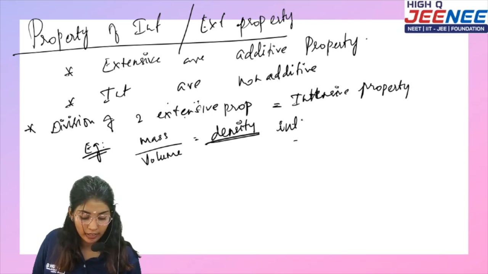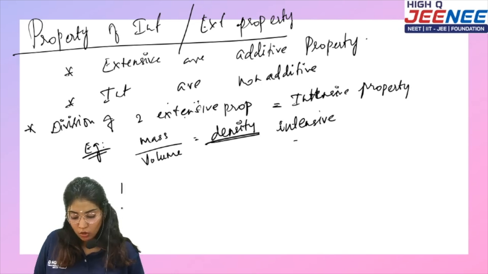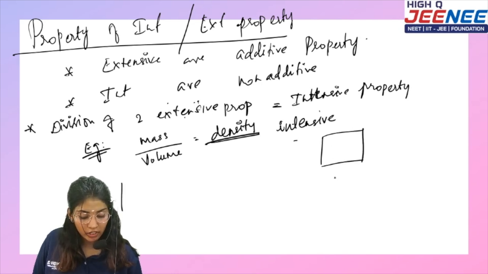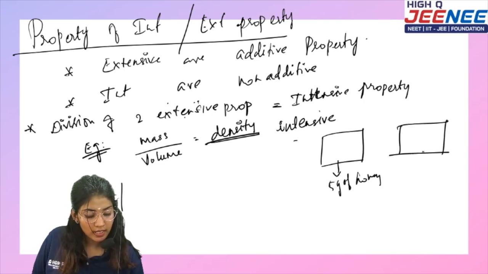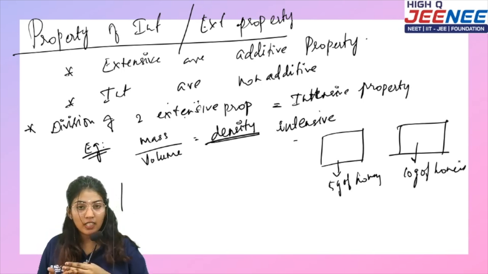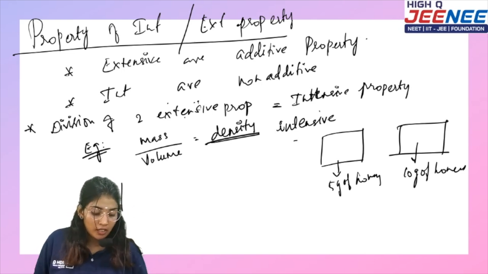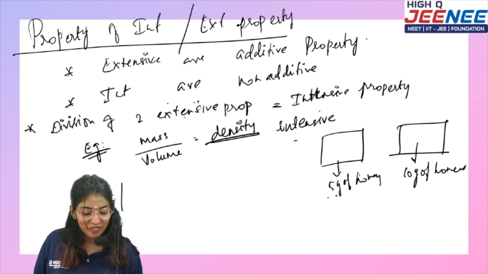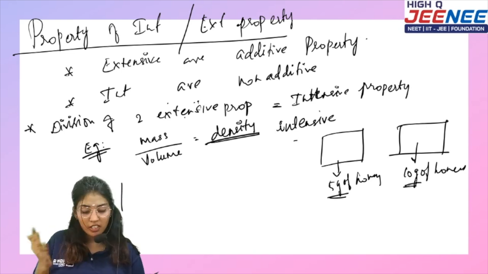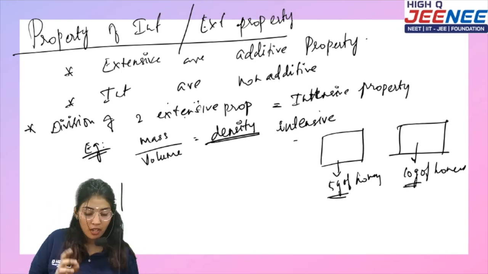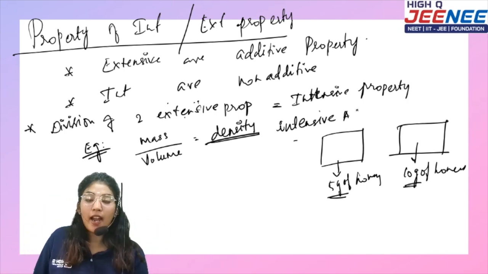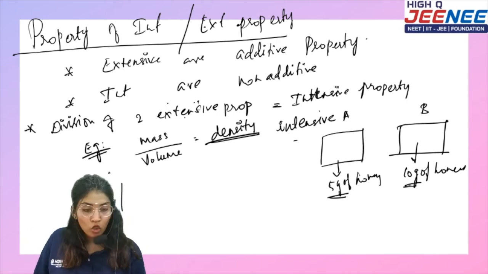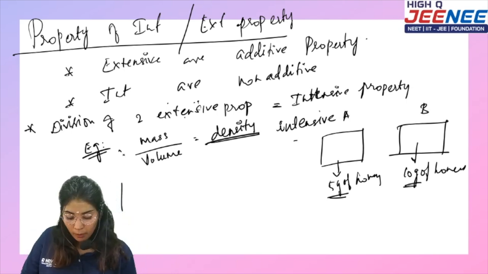Now, in one consideration I am considering 5 gram of honey. In another system I am considering 10 gram of honey. For these two, the mass will be different. Mass is different, that is how I gave, right? 5 gram of honey and 10 gram of honey, the masses are different, so obviously volume is going to be different. But what about the density? Density is going to be the same for system A and system B. Got it, right?